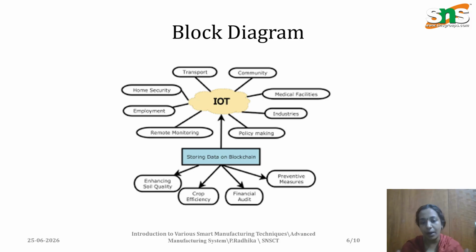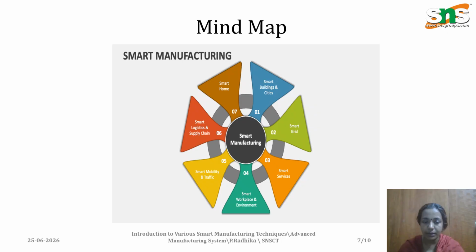This is like a farming industry. According to this block diagram, the farming industry has been considered, and for that, the soil quality has to be analyzed, crop efficiency has to be analyzed, financial assistance of the farmer has to be analyzed, and preventive measures also we have to take. So this block diagram is with respect to the farming field.